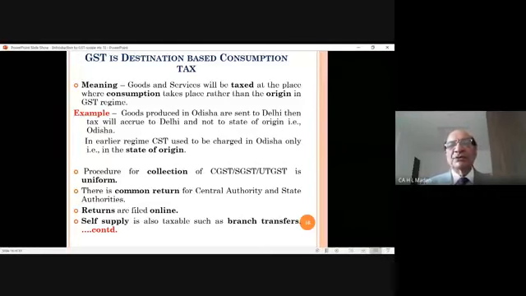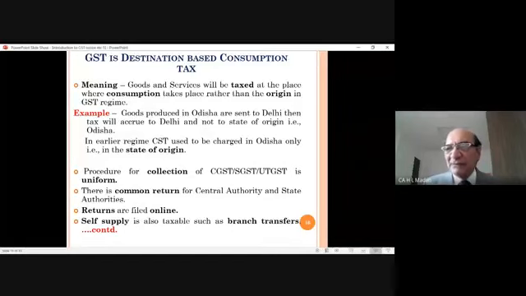So an example is, goods produced in Odisha are sent to Delhi, then tax will accrue to Delhi and not to the state of origin. No doubt it will be collected in Odisha, but the tax which the Odisha government collects, it will send to the center, and the center will send it to the Delhi government. Meaning thereby, tax relating to that will go to the state in which goods will be consumed and not from where the goods will be sold.